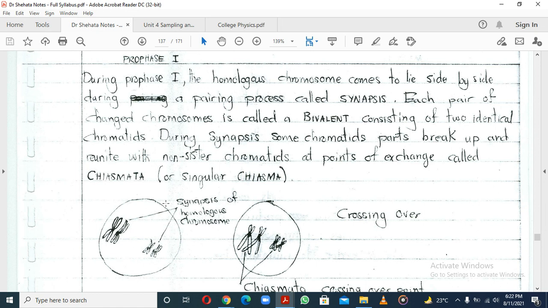That's how you could look at it. Homologous chromosomes are chromosomes which have corresponding DNA sequences and come from separate parents.